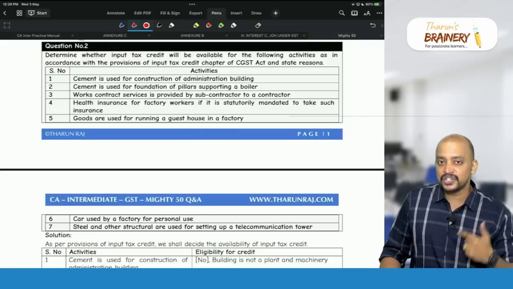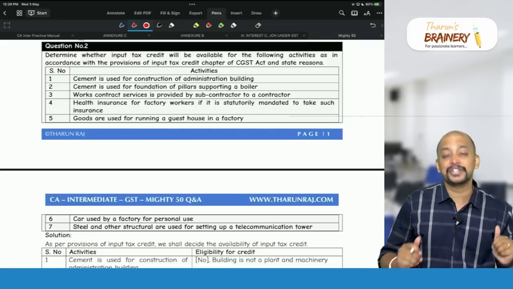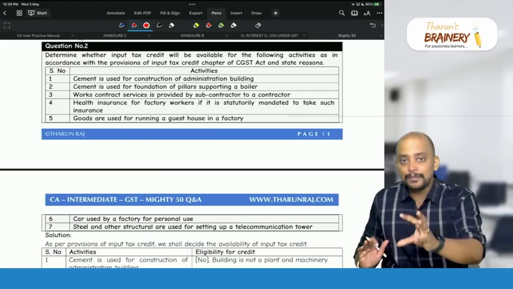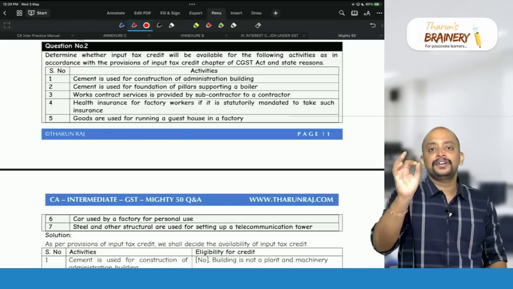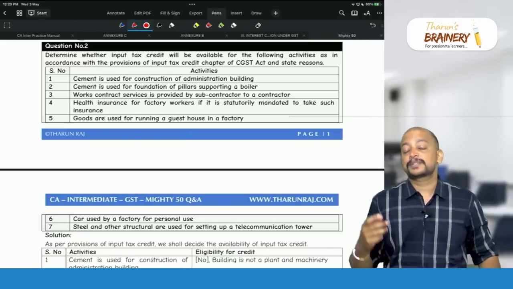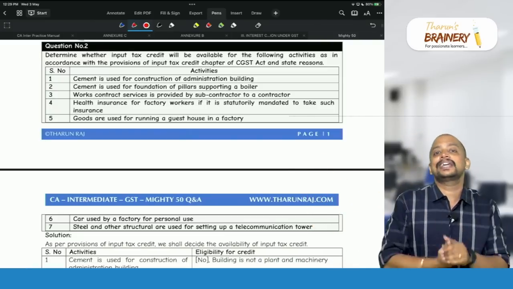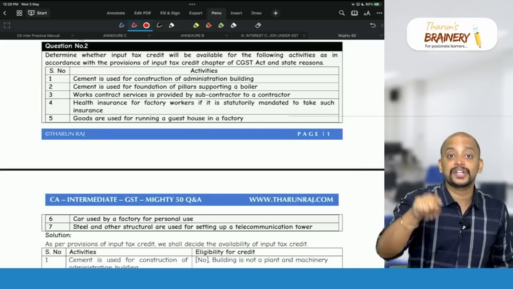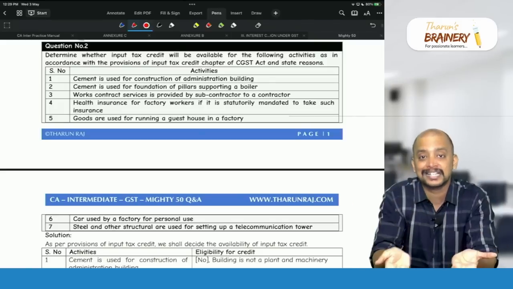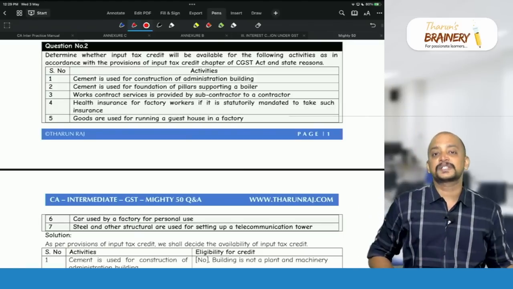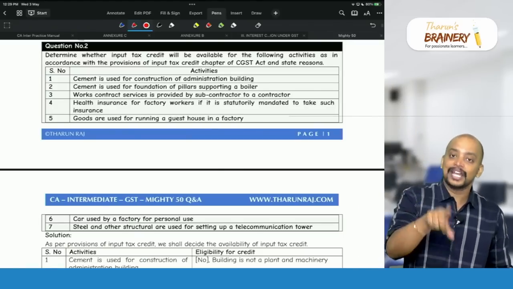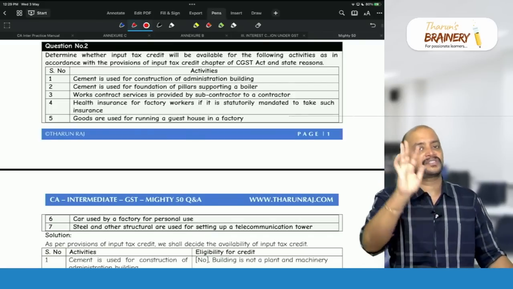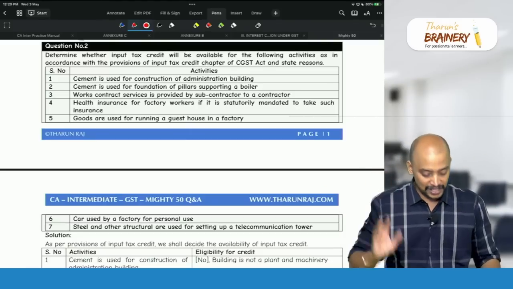Number 1, if the expenditure is charged to P&L. Is it given that they have charged the expenditure to P&L? No. So in the absence of the exception, remember in the exam, there will be a question, and you might take an assumption that if the expenditure is charged to P&L, ITC is available, but actually you should not take that assumption. If any exception is given in the question, then only we need to take it, otherwise that exception is not satisfied. For example, if it is given in the question that expenditure is charged to P&L, it's an exception, so then only we need to take that. Otherwise, they have not charged it to P&L, that exception is not satisfied, which means it's a blocked credit, ITC not available with respect to this.